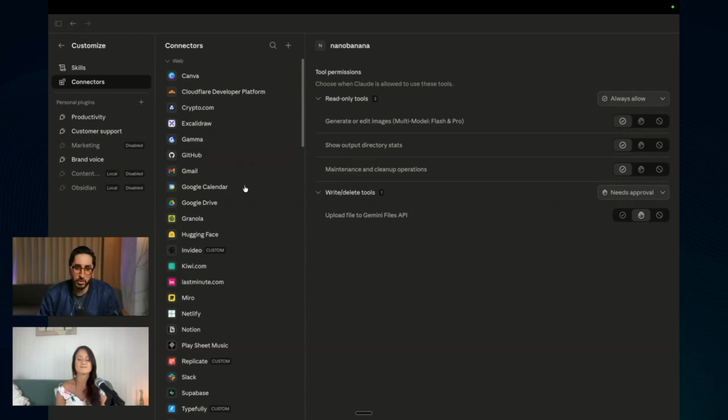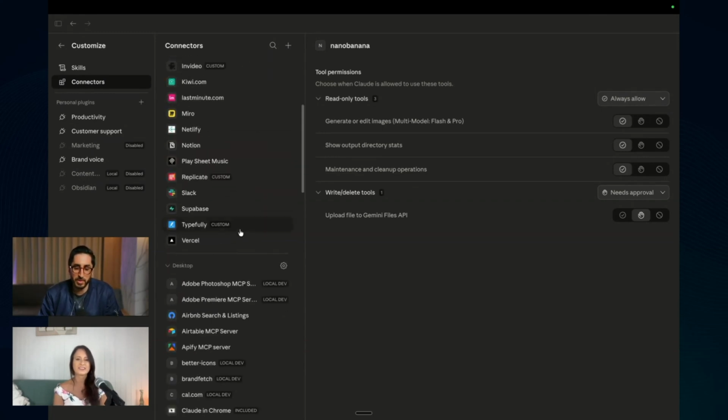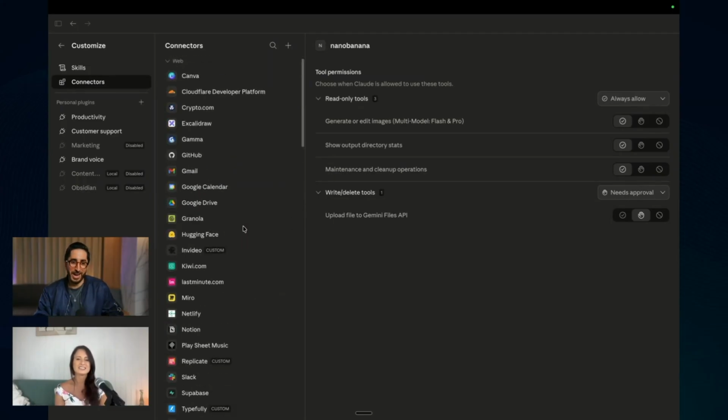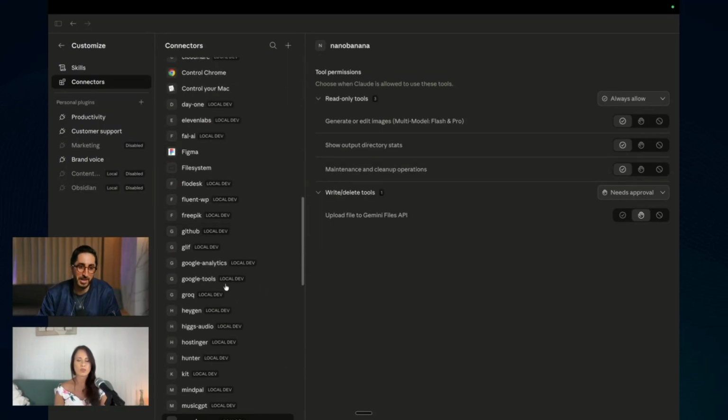So you need to connect your tools essentially. And some of them are native. Claude already has them in there, or the tool has developed its own. But if they are not, you need to have a way to do it. And I have created like 50 of them. That's what I'm working on with a Claude OS bootcamp or something, to have all of these tools that creators need connected. So you can see there's a ton here.